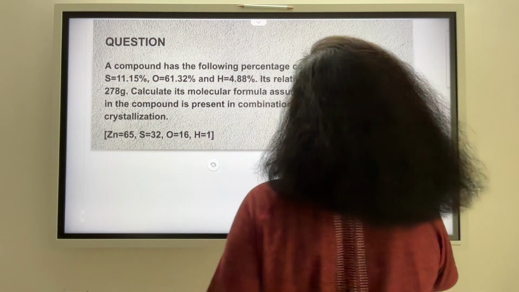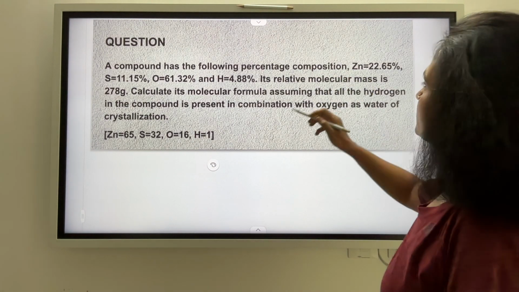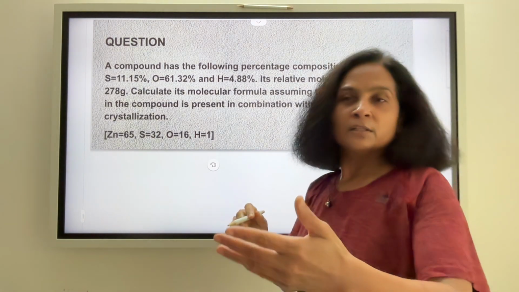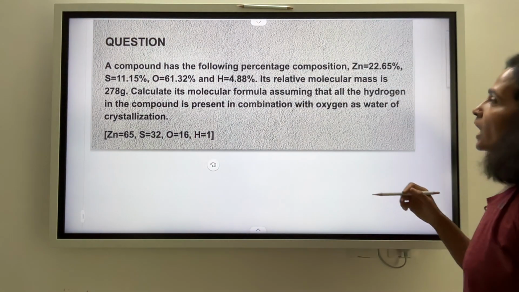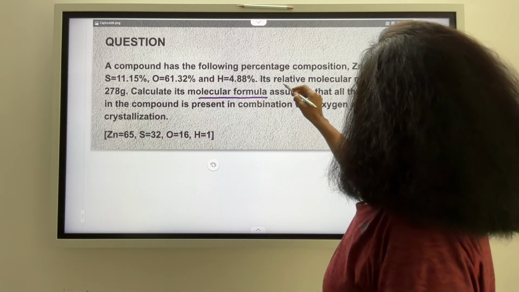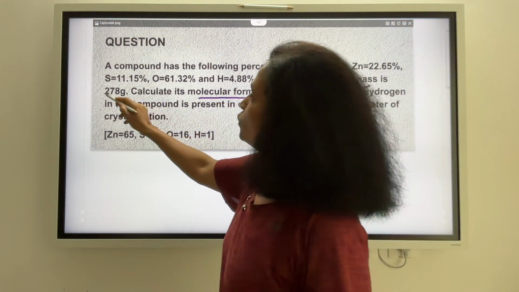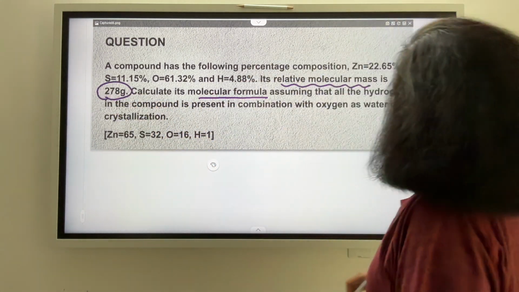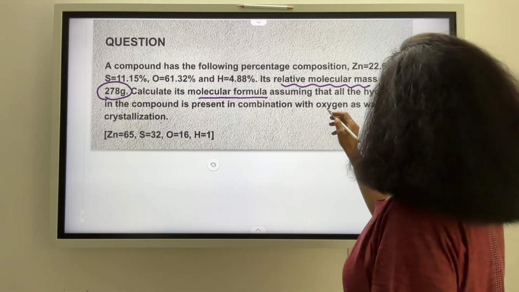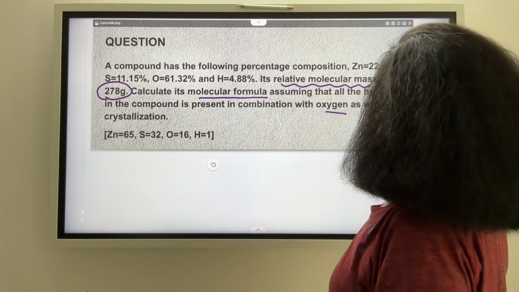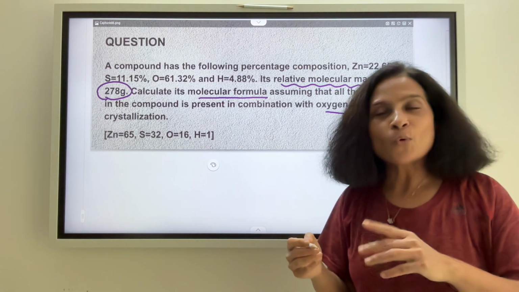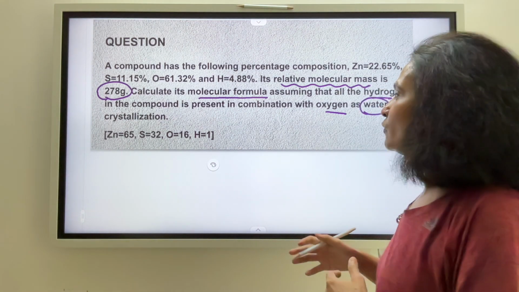Here what we have is a compound which has the following percentage composition. So we have zinc, sulfur, oxygen and hydrogen. Its percentage composition has been given to you. And what are we supposed to find out? We have to find out the molecular formula given that the relative molecular mass is 278 gram. It also goes on to say that the compound has the presence of oxygen and hydrogen in combination to produce, probably existing as water molecule. So it has a water of crystallization as well. Let us see how we can draw this.